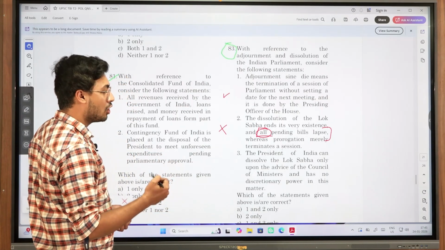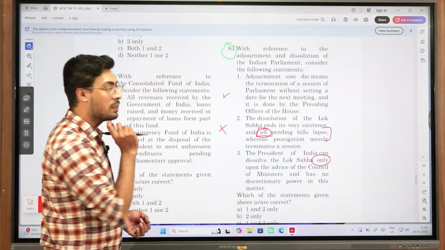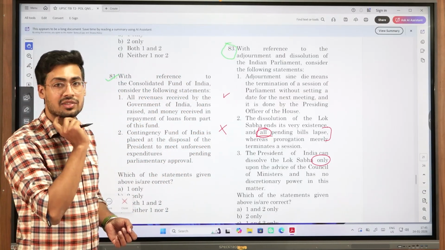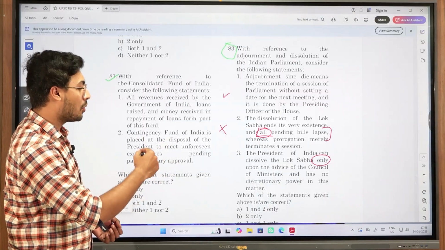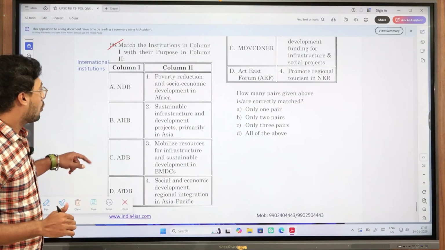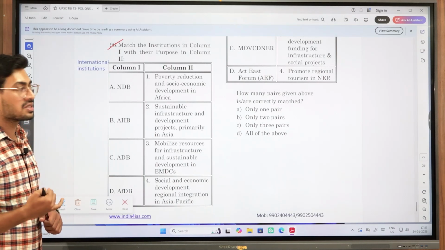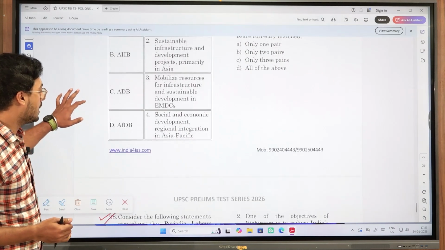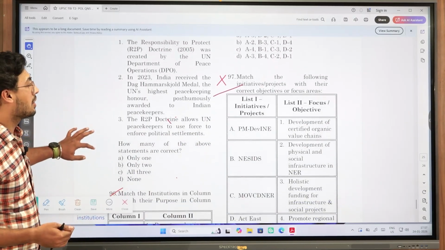President of India can dissolve Lok Sabha only. Again, be extra careful. Do not blindly assume when you see 'only' that the statement is wrong. Just be extra careful while reading. President of India can dissolve Lok Sabha only upon the advice of the Council of Ministers. Be it NDB or any other international organizations like BRICS, BIMSTEC, these are things we need to be aware of, because they are asked recurrently in UPSC Prelims.